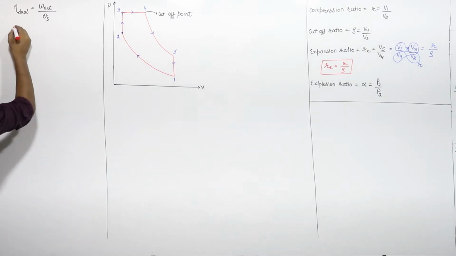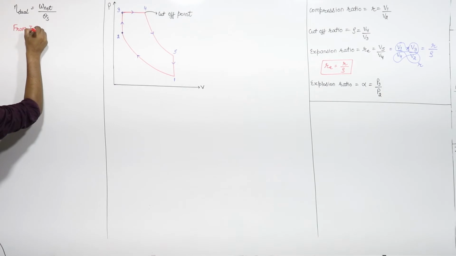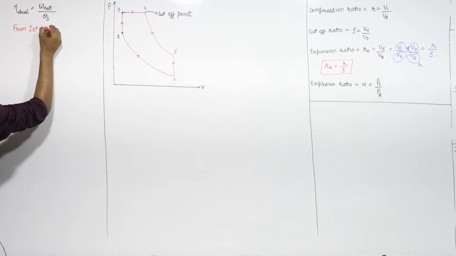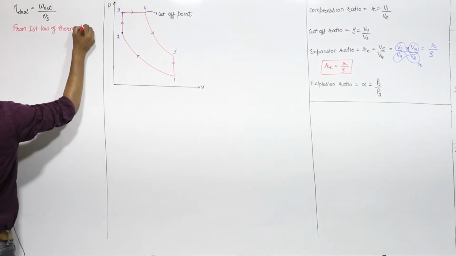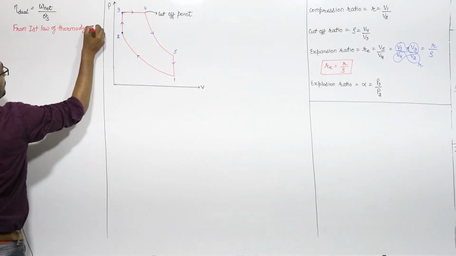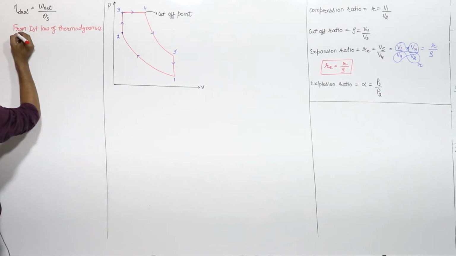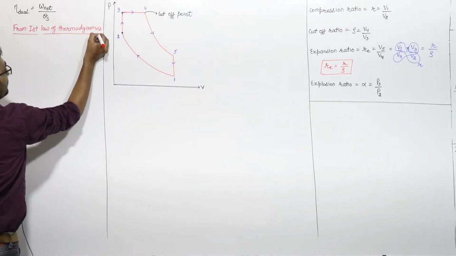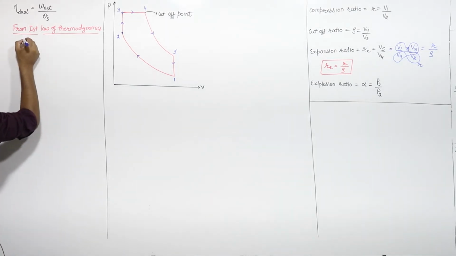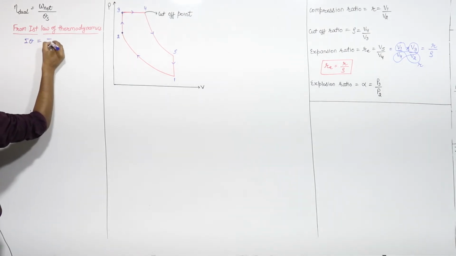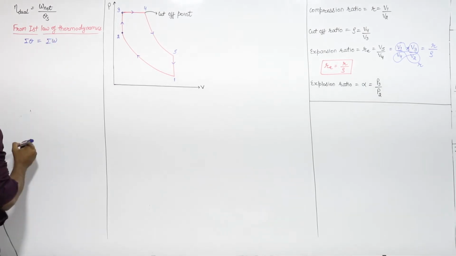Now, from the first law of thermodynamics for the cycle, this is a closed cycle. We already assumed that for the thermodynamic analysis of the IC engine we can treat it as a closed cycle. So for the closed cycle you can write that the summation of all the heat interactions will be equal to the summation of all the work interactions.